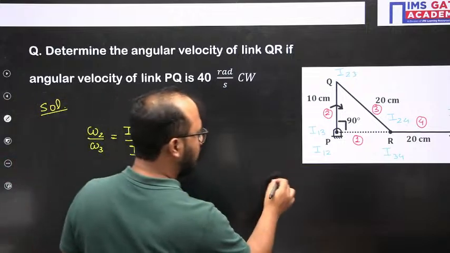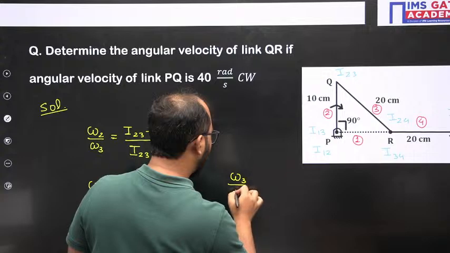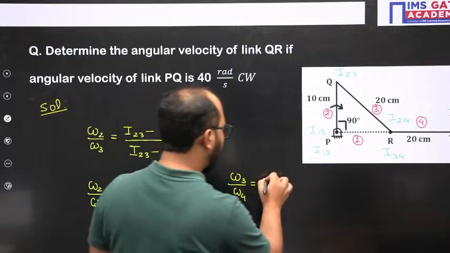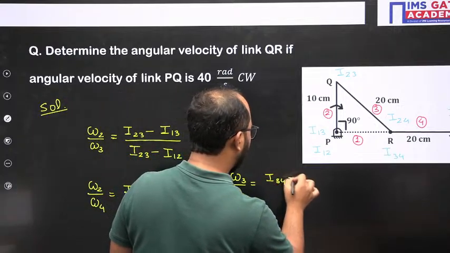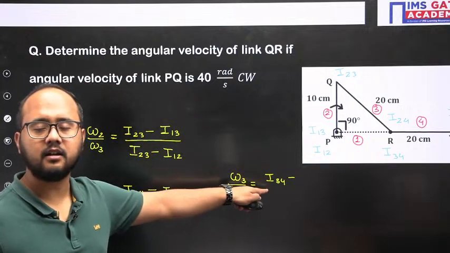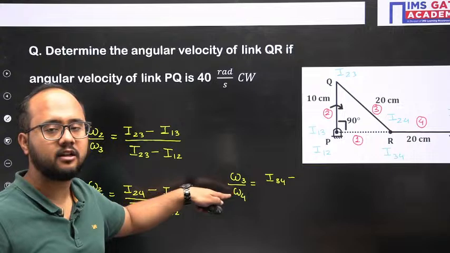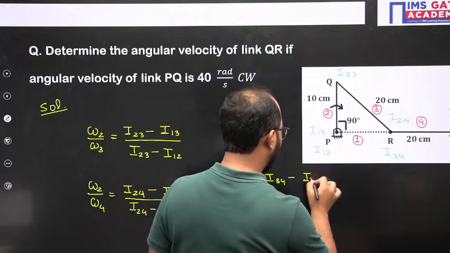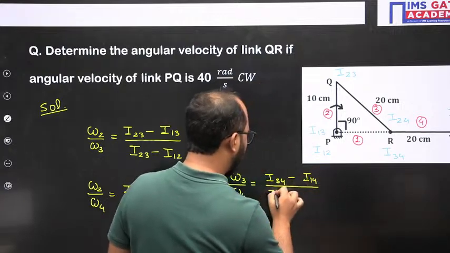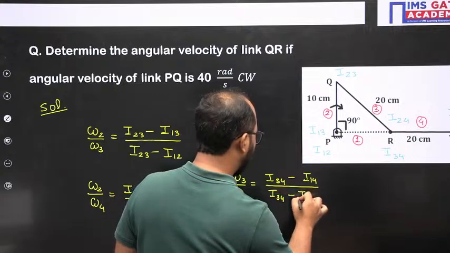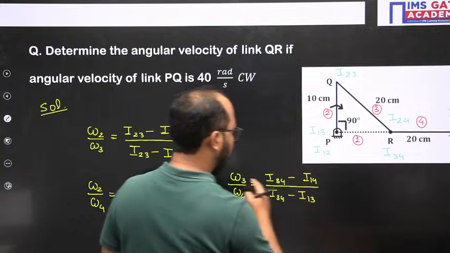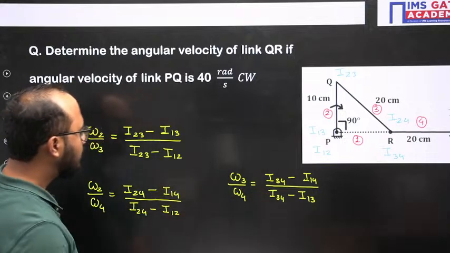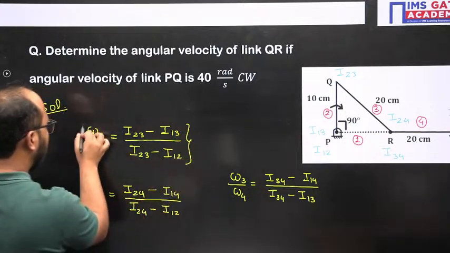Now let's suppose I want to write 3 and 4. Omega 3 by omega 4. Right. Now for omega 3 by omega 4, the common eye center is I34. Distance of the common eye center from that eye center of the link which is in the denominator, that is 4 with respect to fixed, that is I14, divided by the common eye center distance minus the distance of the eye center of the link which is present in the numerator, that is 3 with respect to fixed, so I13. So that's how you will be writing all the ratios.